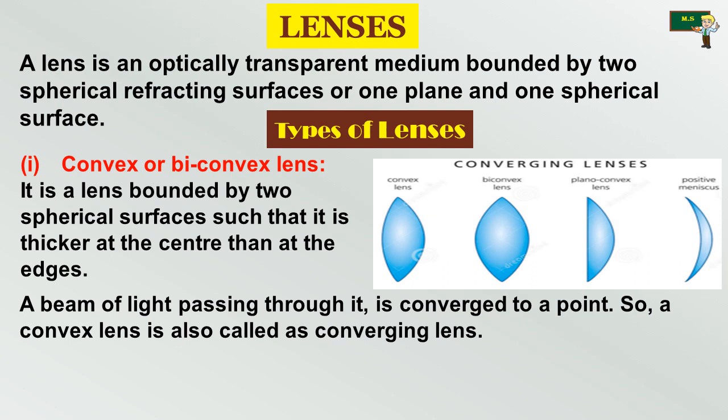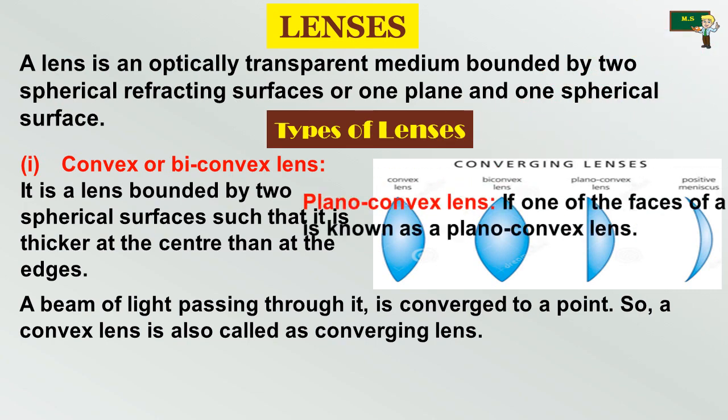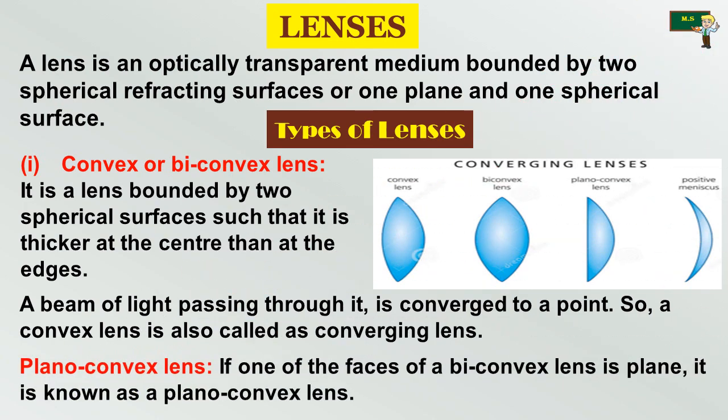That's a very, very important point. A beam of light passing through it is converged to a point. If one of the faces of a biconvex lens is plane, then it is called a plano-convex lens.